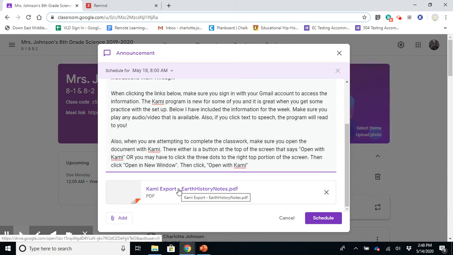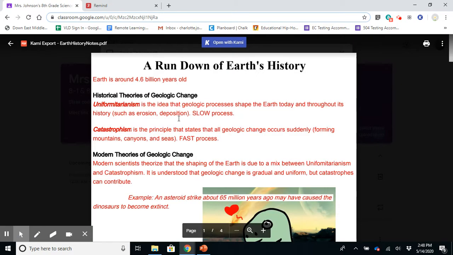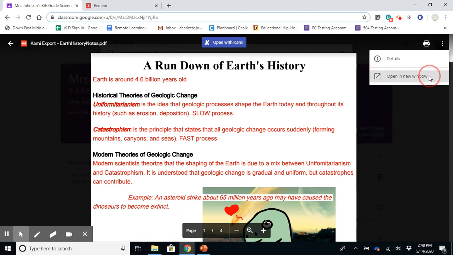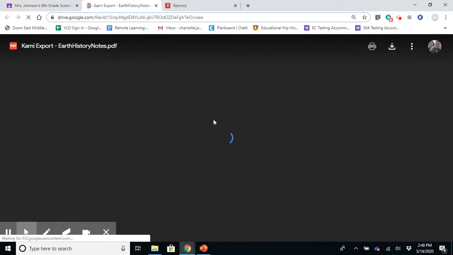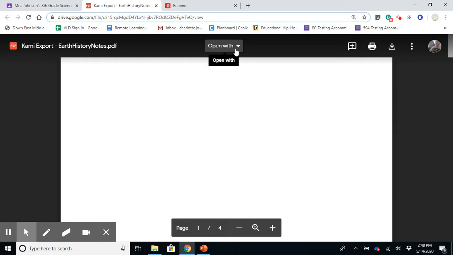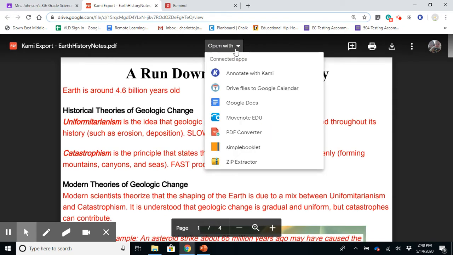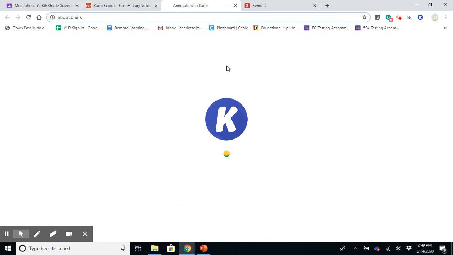Your notes are going to be in the Kami program. You will not have to use the Kami program to send me anything. But remember, in order to open the Kami program, you either have to click here with Open with Kami, and it'll automatically open it up. Or if you're not seeing this blue button, you can go to these three dots to the right-hand side, click that, click Open New Window, and it'll give you this drop-down option of Open With, and you can say Annotate with Kami. If you do that, it'll open up in the program as well.